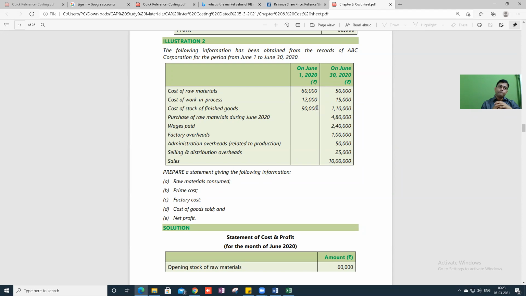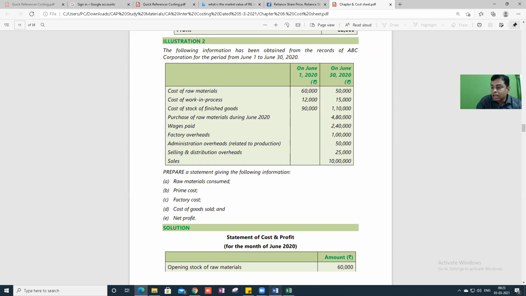Cost of goods available for sale. Cost of goods sold. No, sir, that is not cost of goods sold. That is cost of production. So cost of production, add opening stock of finished goods minus closing stock of finished goods is cost of goods sold.